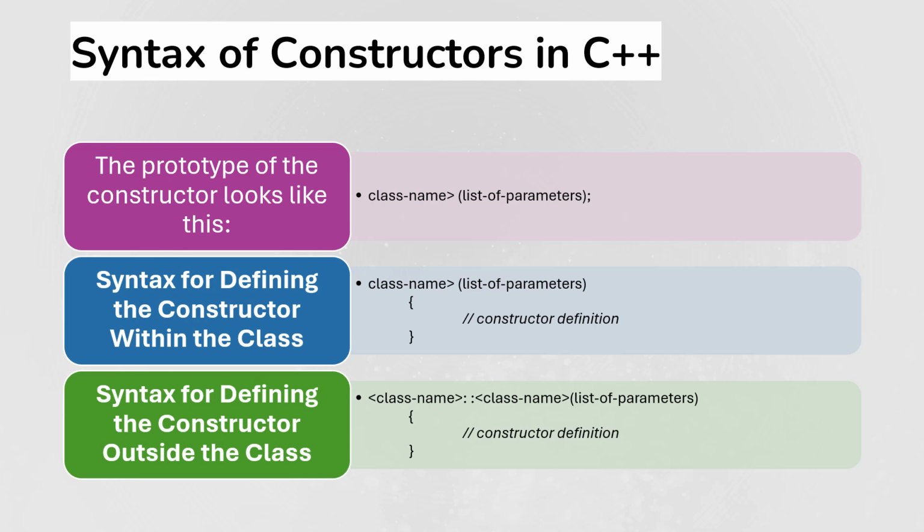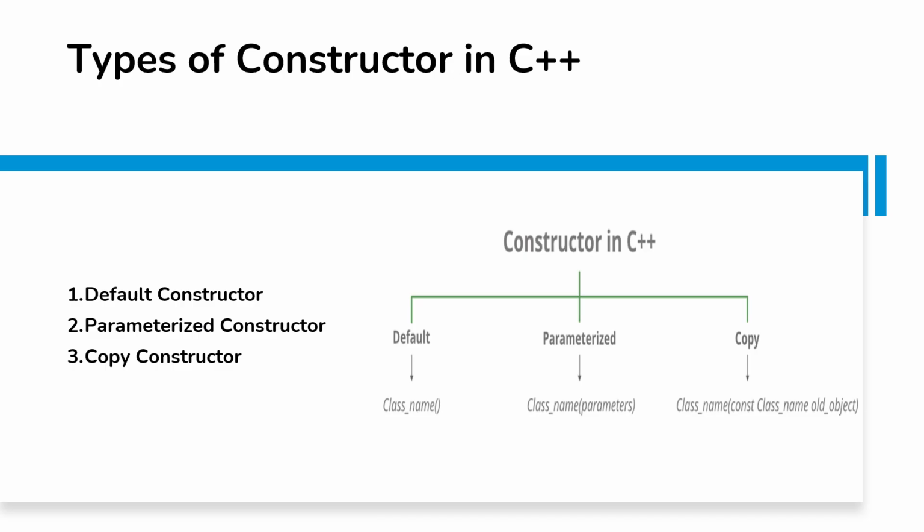Suppose we are defining it outside the class; then we have to mention the class name outside the class. In a program we can create many classes. A constructor can be created inside the class or outside the class. Inside the class, just the class name indicates everything. If you are creating the constructor outside the class, we have to mention which class it belongs to. So: class name, double colon, class name, list of parameters, and after that the constructor definition.